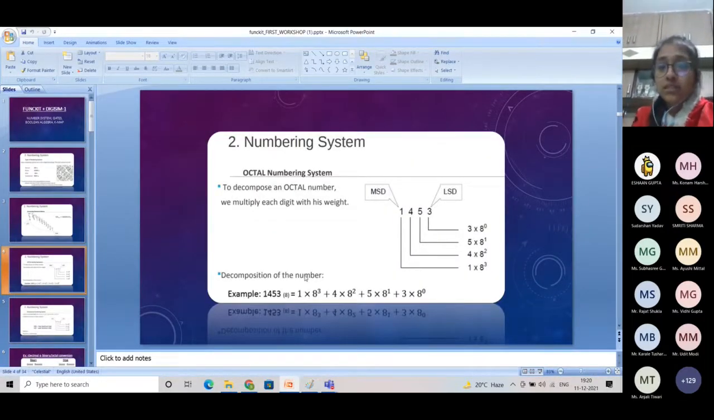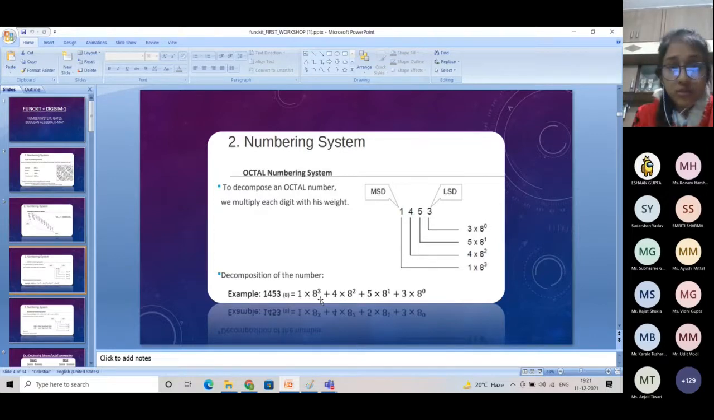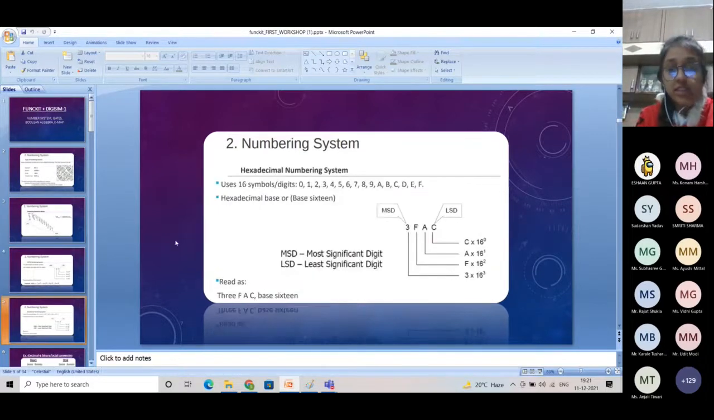You can also see in this example, here we have given 1453 in the octal number system, and we have to show its decimal expansion. Basically, this is its decimal expansion. The weight of the last digit is 0. So 3 into 8 to the power 0, 5 into 8 to the power 1, 4 into 8 to the power 2, and 1 into 8 to the power 3. Now let's move to the next slide.